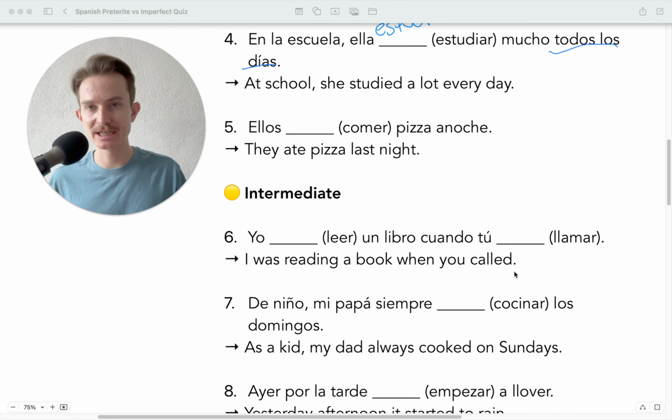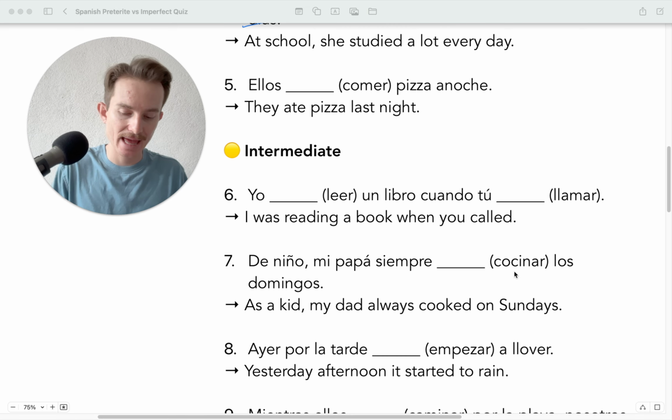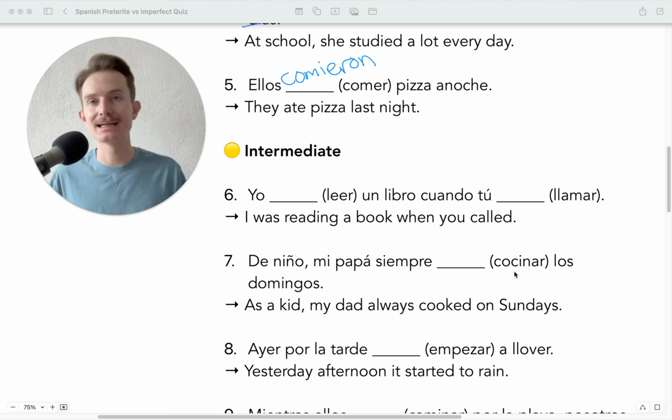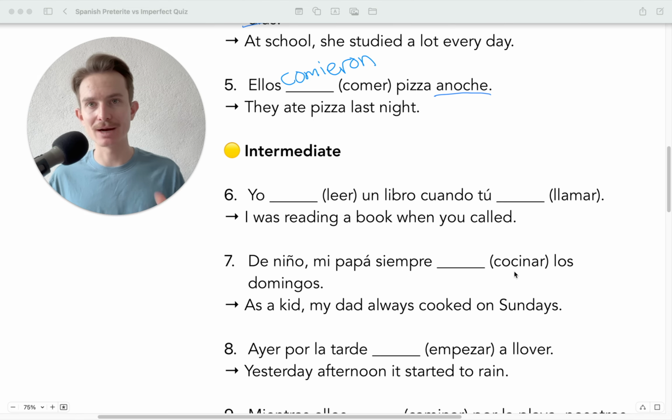Bien, número 5. Ellos blank pizza anoche. Ellos comieron pizza anoche. Once again, here is our little trigger word, anoche. When I hear anoche, I know that happened last night. They ate pizza last night. They weren't eating pizza last night. They didn't used to eat pizza last night. They ate pizza last night. That's preterite, so we have comieron.